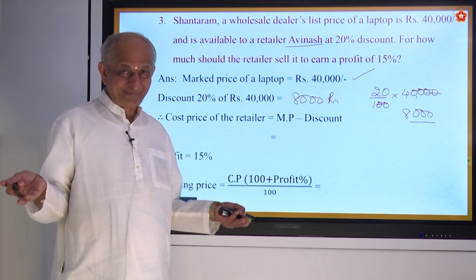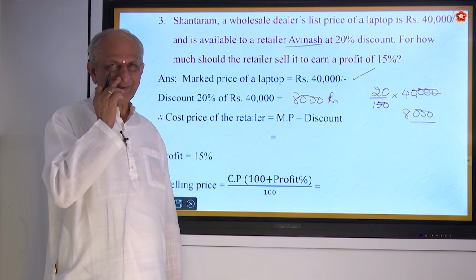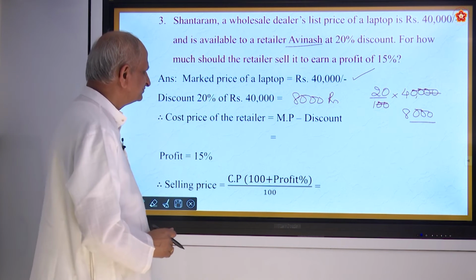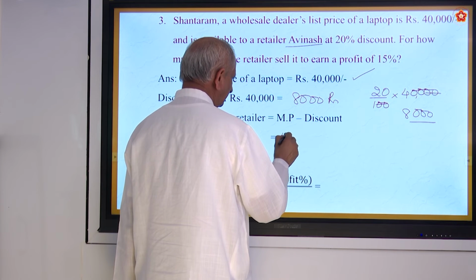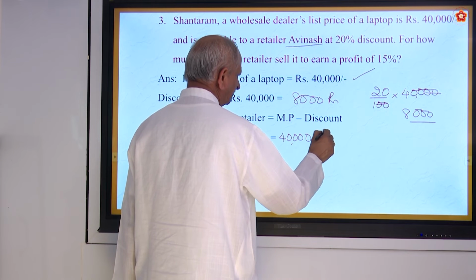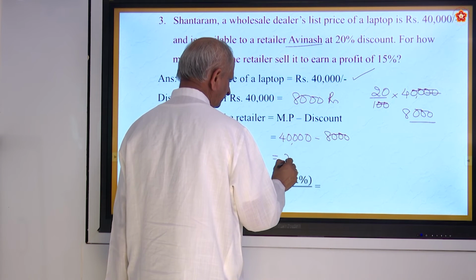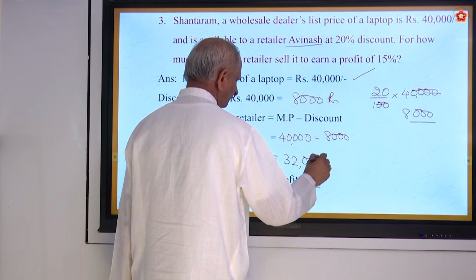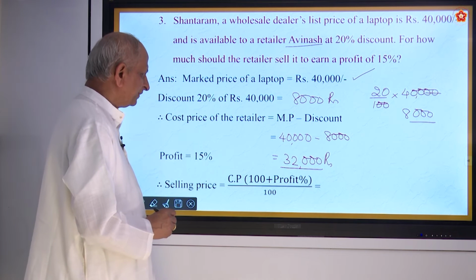But still he gets profit, that you must note. Even if he gives rebate or discount, he will be getting still profit. That they don't tell. So MP is 40,000 minus discount is 8,000. How much it comes? It comes to 32,000. That is the cost price of the retailer.